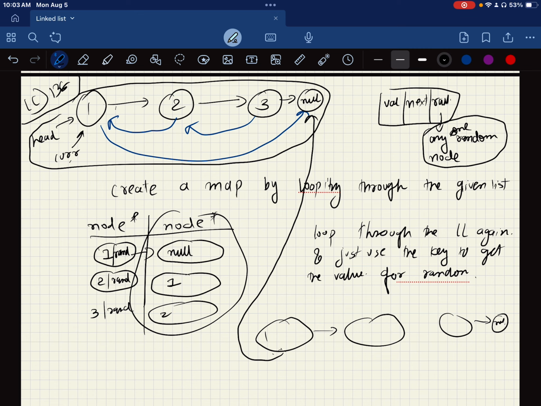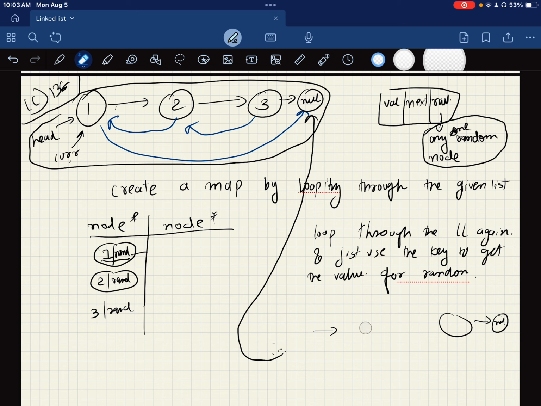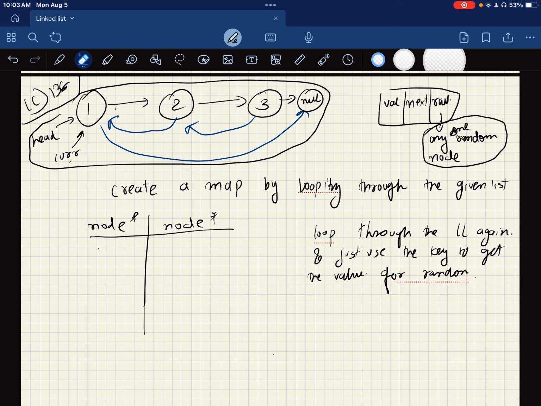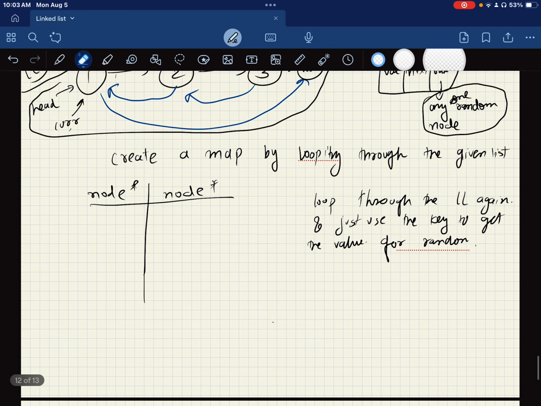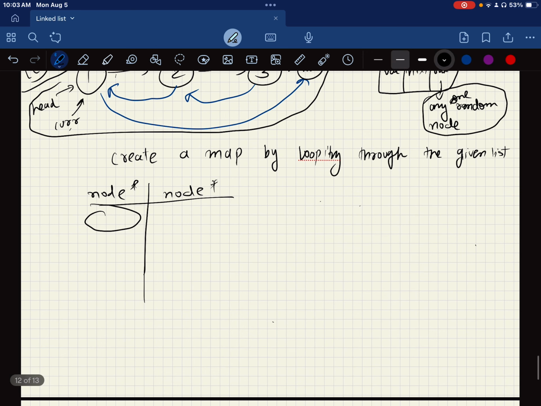But here's the thing, that is wrong, right? I can't have it because when I dereference the key for the random, it is the null pointer. This is a mistake that I made, and just for you and me, don't make that mistake because you're making the deep copy. Those who do not know object-oriented programming like me may not understand what that is. So by looking at the solution from the legends of Leetcode, the answer is that you just create a whole new node when you create a map. When you create a map, now you create a copy of the same node.